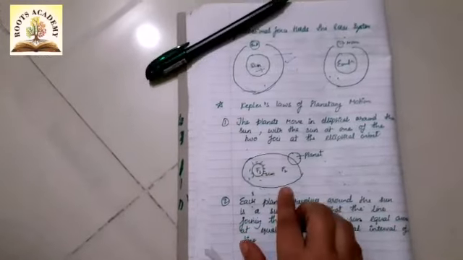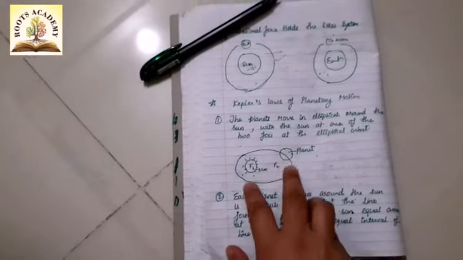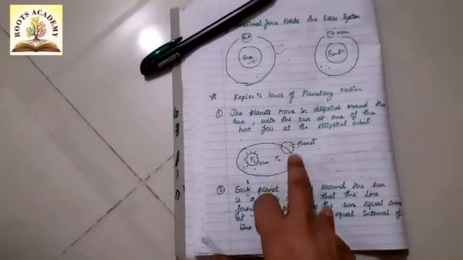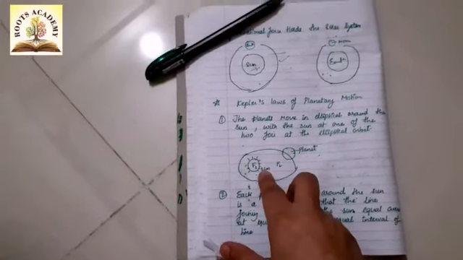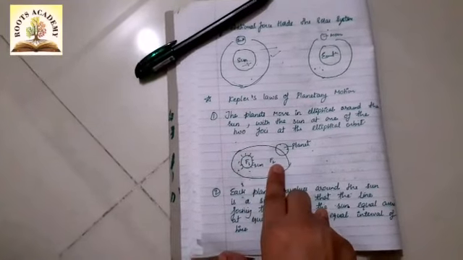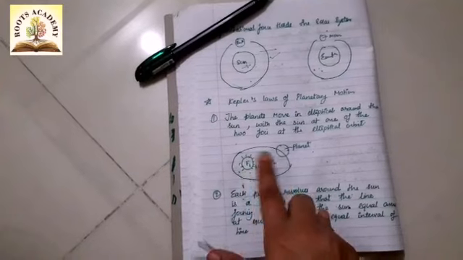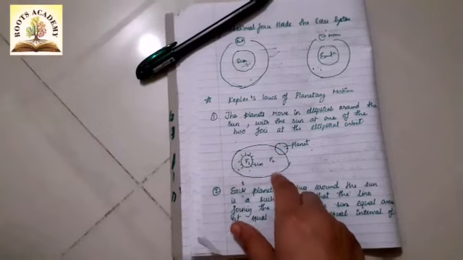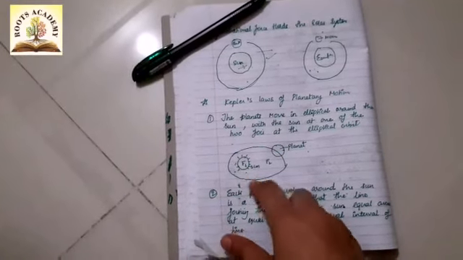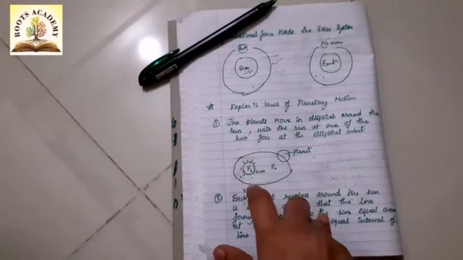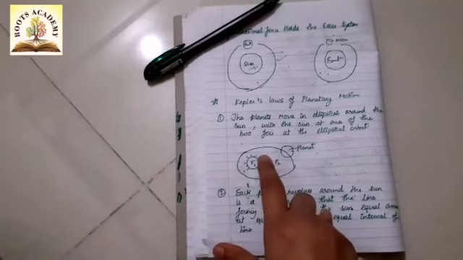Now we know that according to this law, planets revolve in an elliptical manner. They don't move in an exact circular manner. They move in an elliptical orbit, which has 2 foci, F1 and F2. The sun can be at any one of those foci. So here I have shown you the diagram. The planet is moving around the sun in an elliptical manner, and the sun is at one of the foci, that is F1. So the first law states that planets move in an elliptical manner and the sun is at one of the foci.